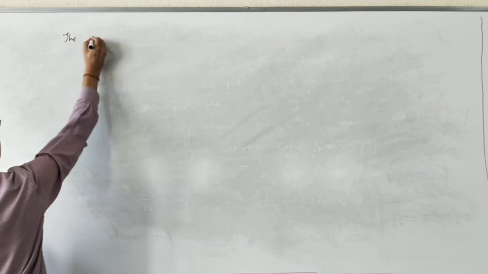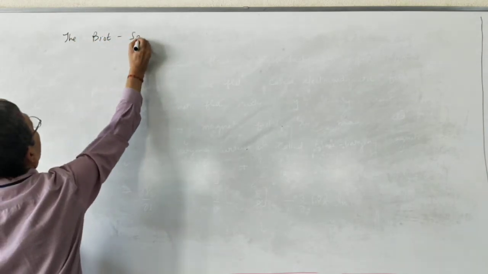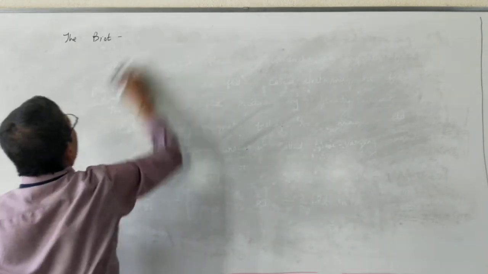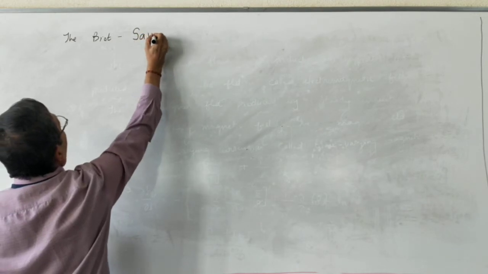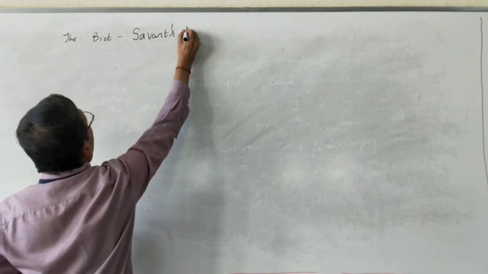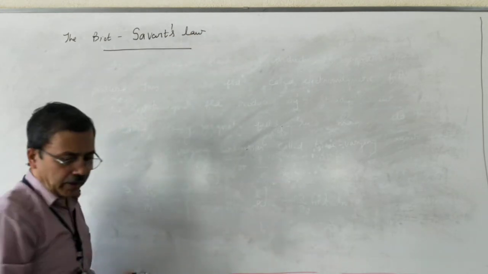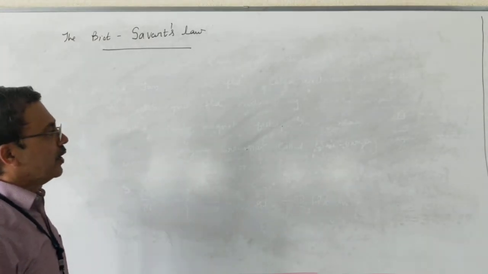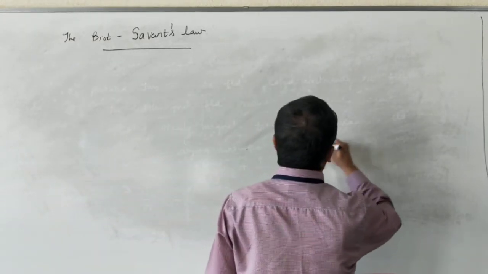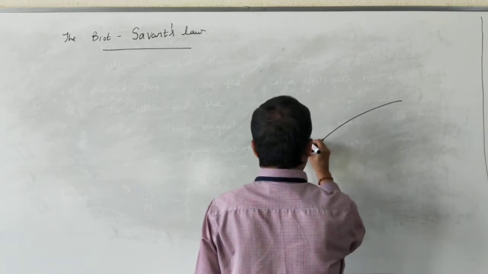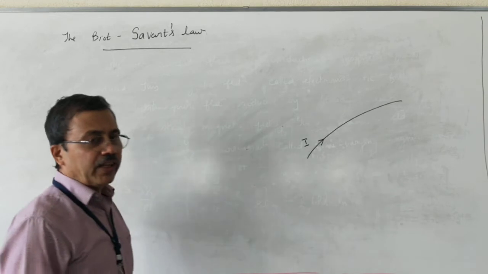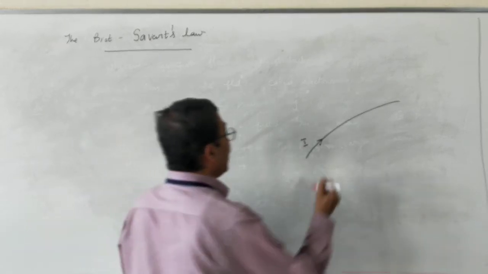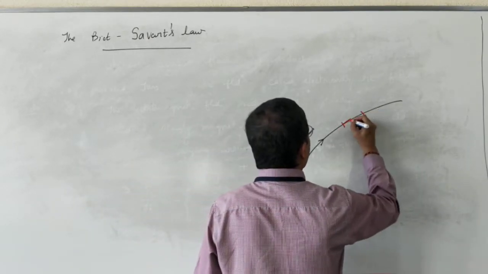The Biot-Savart's law. Very, very important law. This is again an experimental law. Let me take a conductor carrying a steady current of I amperes. Let me take an elemental length dl of the conductor.